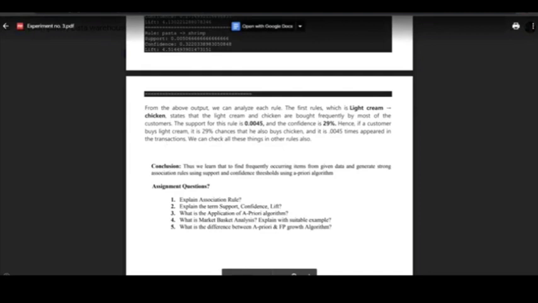We have a CSV file, which is our data set. We have to import it, and then mention for i in range 0 comma 7501, and append the str data set values. Here we will get this output.